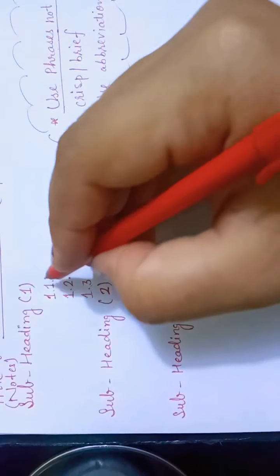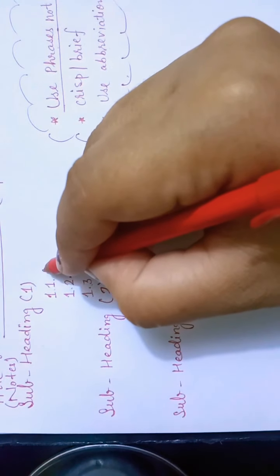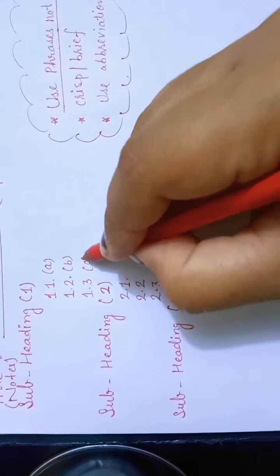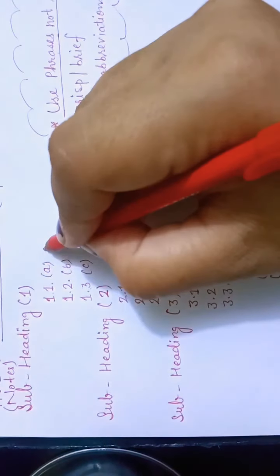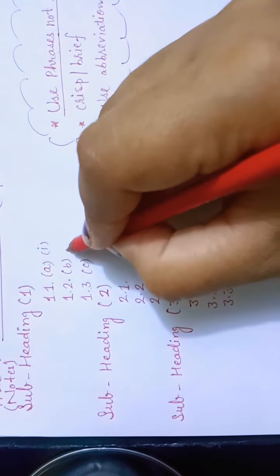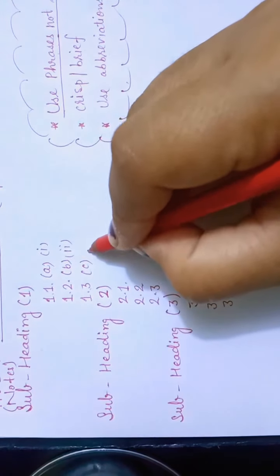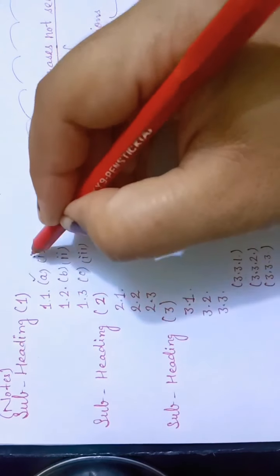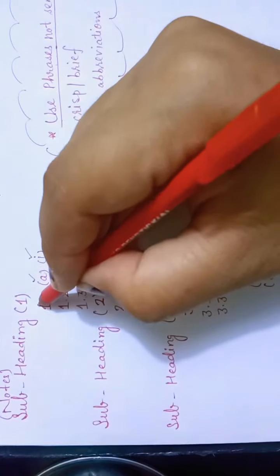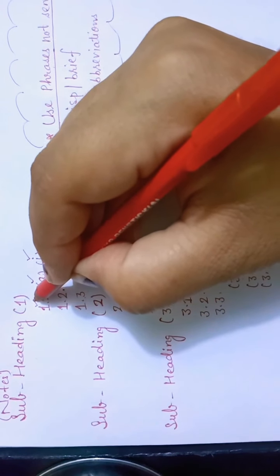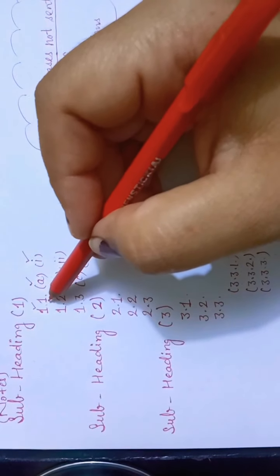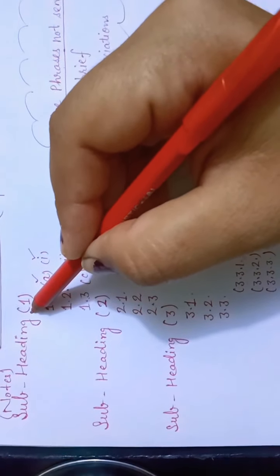In certain books you may get like A, B, see, this can be used. There is no harm. Somewhere you will get 1, 2 in Roman numerals. This can also be written. So this pattern is also okay. This pattern is also correct. You will write it as per your convenience, but it is mandatory that you use subheadings under every subheading.